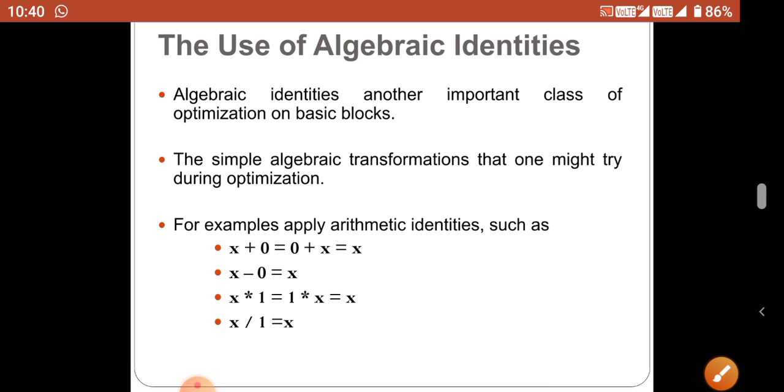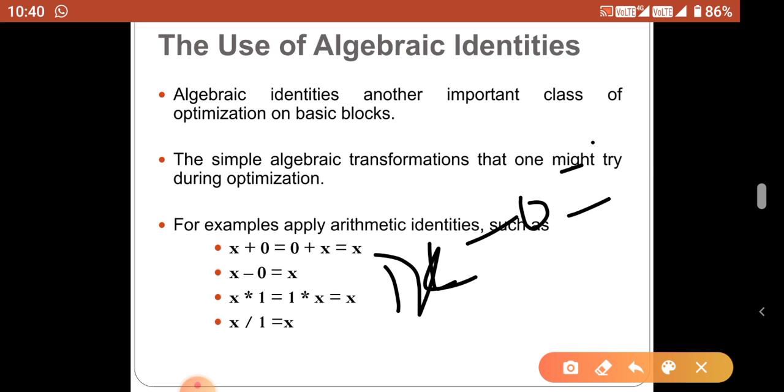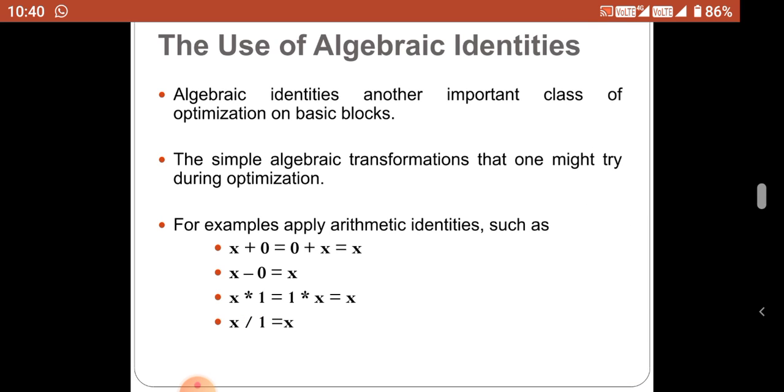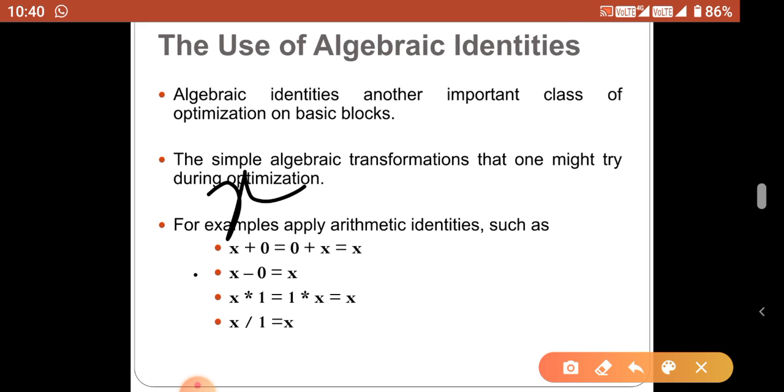Second one, same kind, x minus 0 also equal to x. x star 1, x multiplied by 1, equal to x, and 1 star x also has the same value of x, and also x by 1 is equal to x. Sometimes we are performing this operation, x equal to b minus c.